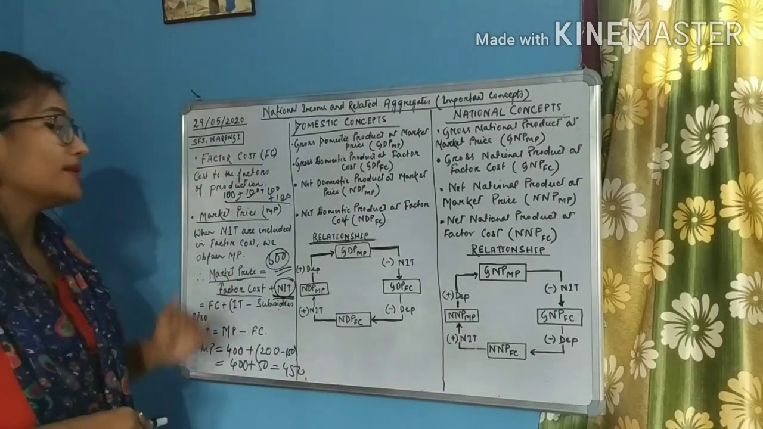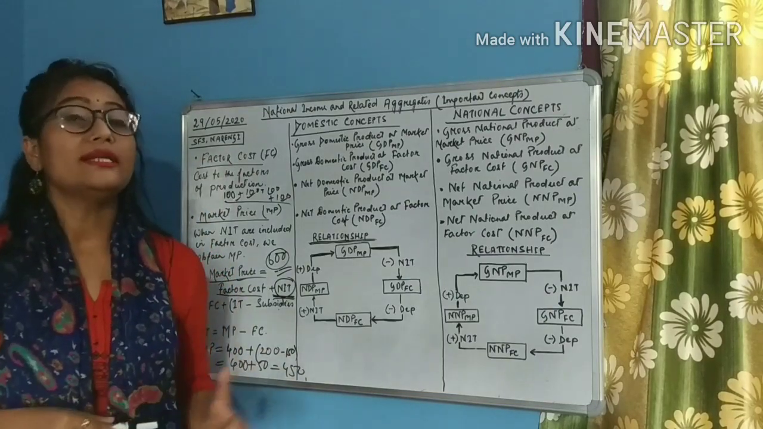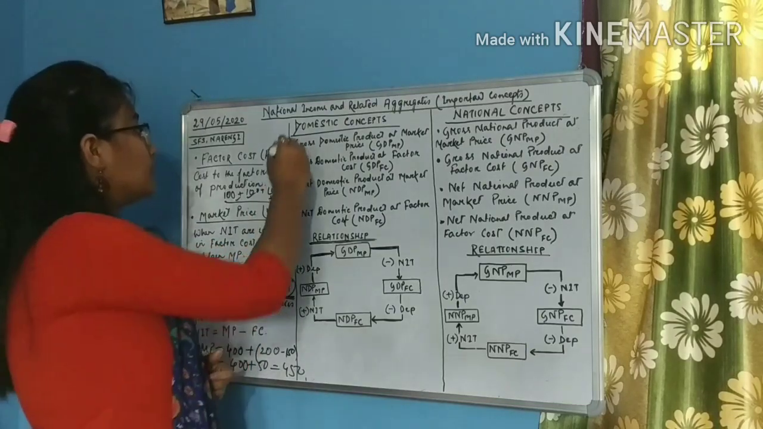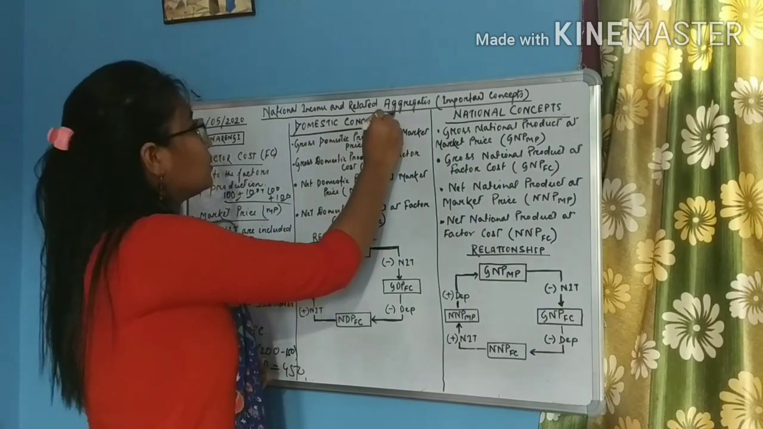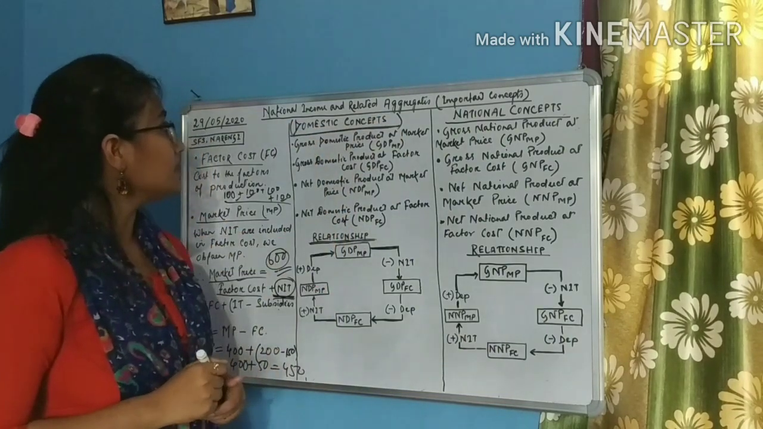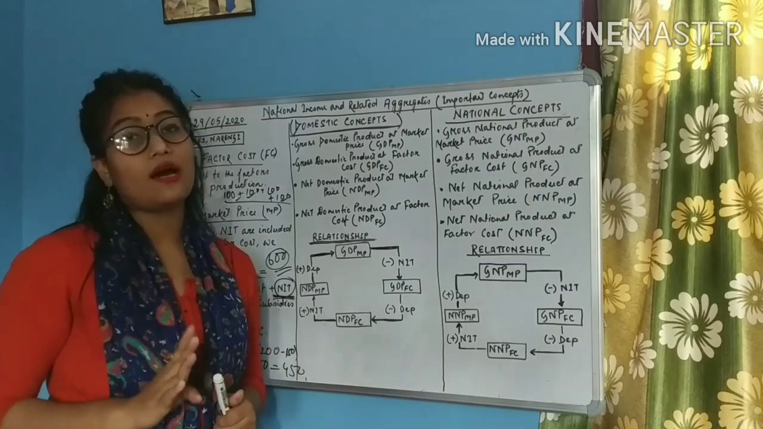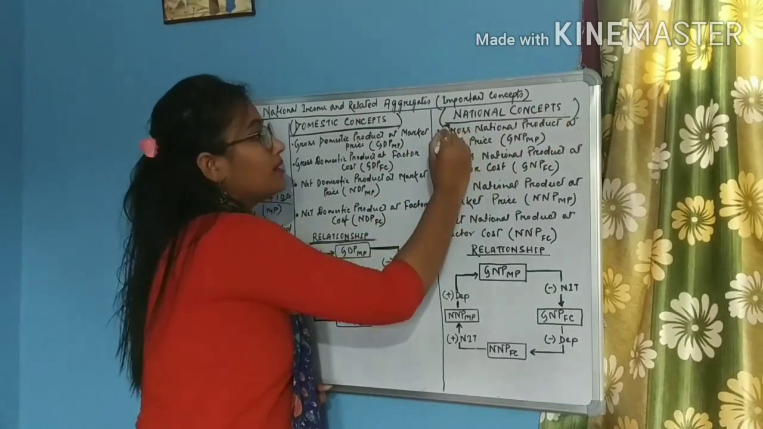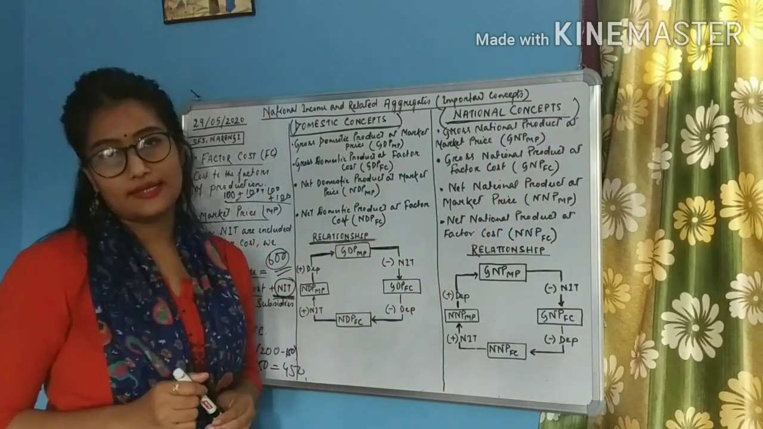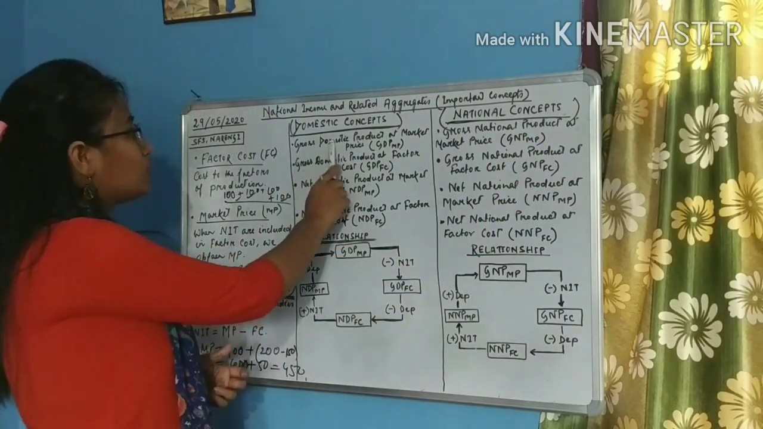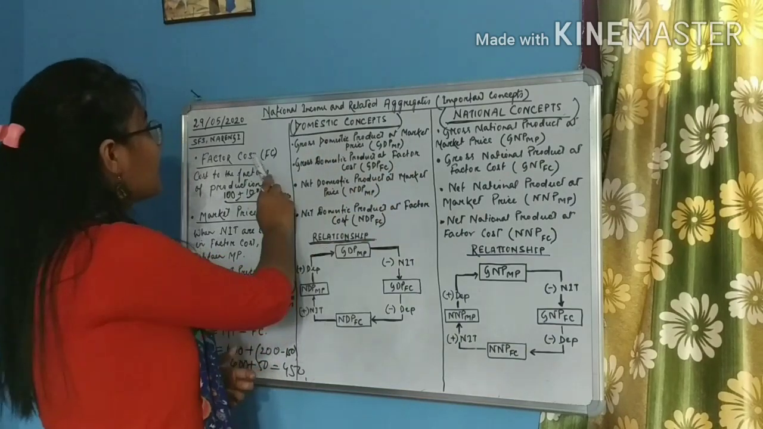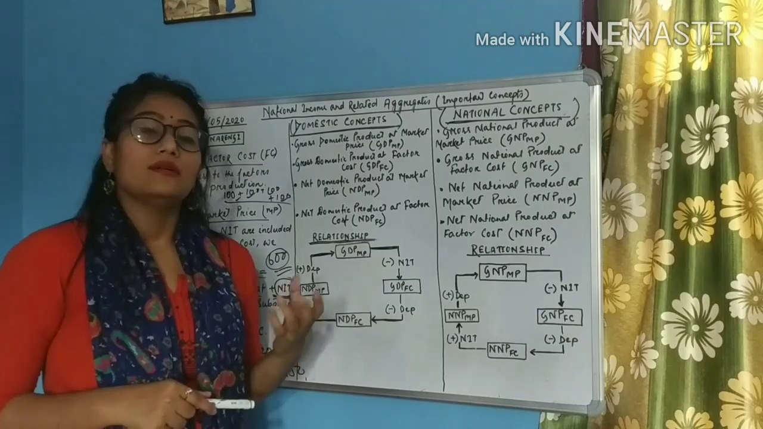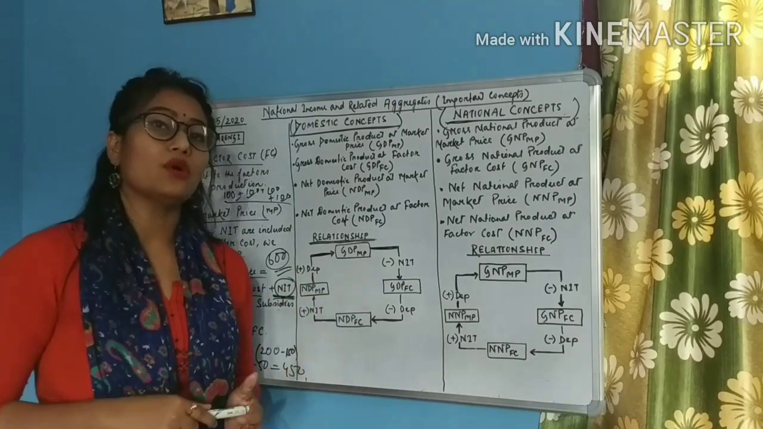So students, these two concepts are very essential in order to determine the aggregates related to national income, right? So now we have come to understand the domestic concepts. So there are 4 domestic concepts. Also there are 4 national concepts. Gross domestic product at market price. Yesterday we came to know about gross domestic product. It is a domestic concept as well as a gross concept.